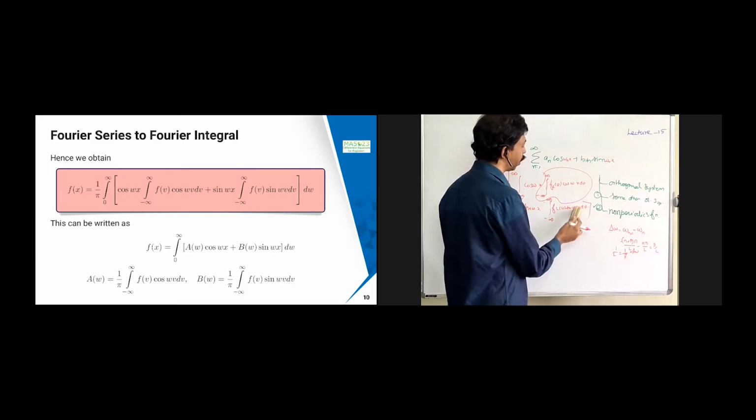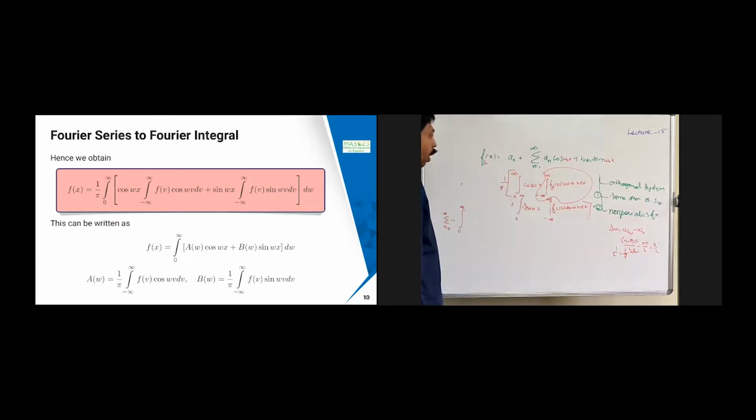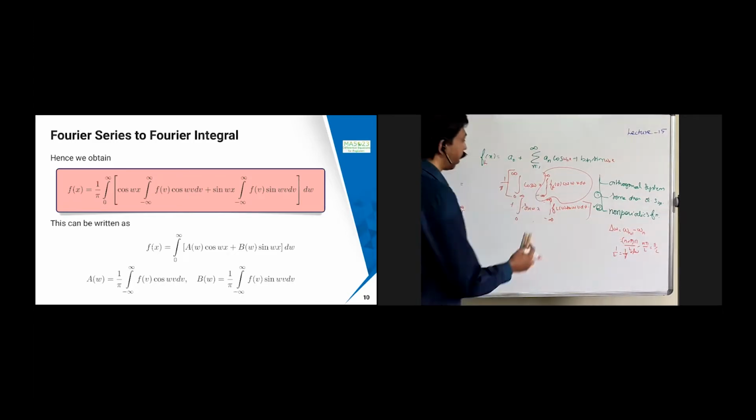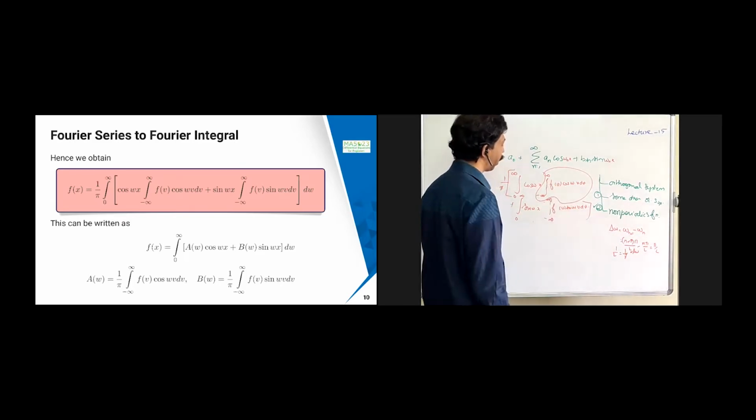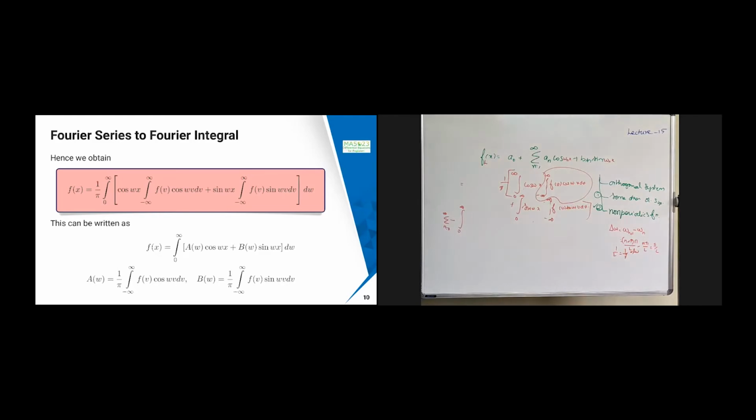I am just replacing it, it is a continuous one. Also, since I am allowing L to tend to infinity, this f_L becomes f of u. These are the changes that happen when you move from the discrete sum to the continuum hypothesis. This is a discrete one, this is a continuum one. Here you allow delta w to tend to 0 and L to tend to infinity.